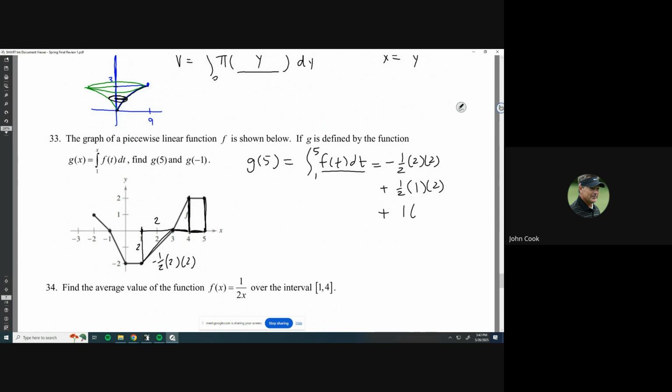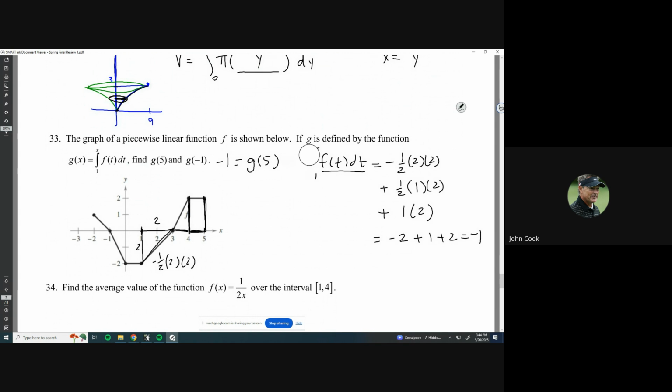So 1 times 2. So let's see, let's add all this stuff up. So I get negative 1/2 times 2 times 2, which is just negative 2. And then 1/2 of 1 times 2 is going to be 1. And then 2 times 1 is 2. So it looks like you just get negative 1 for the first one.